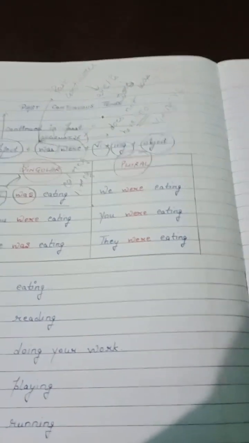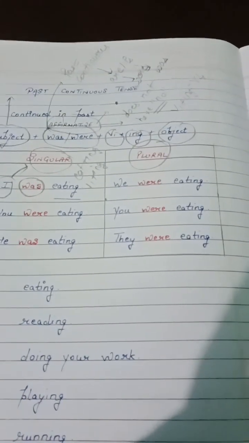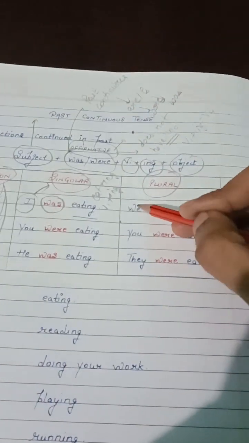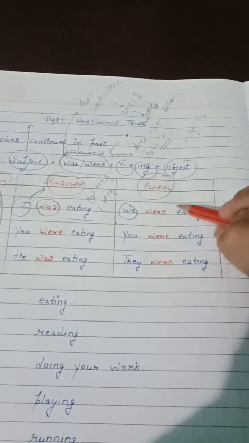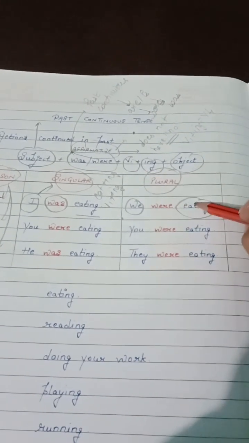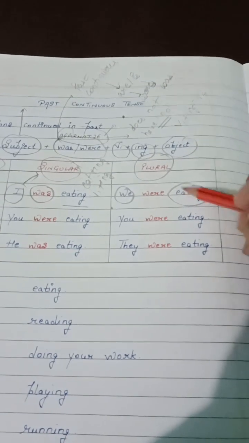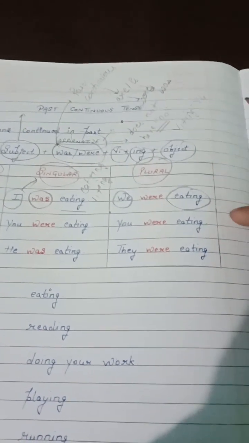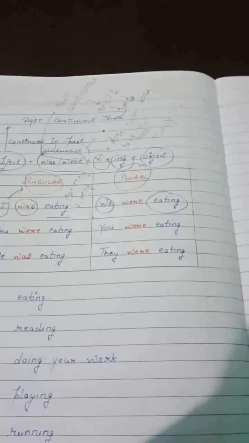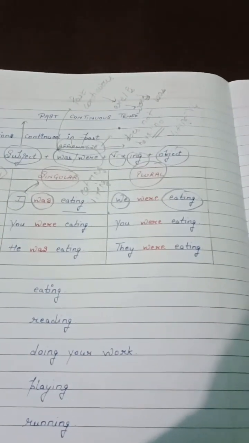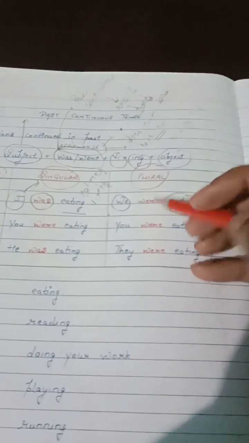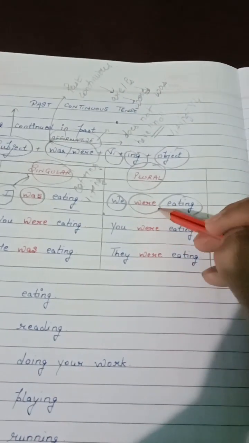Now we will move forward to first person plural. Plural of I is, just tell me the answer. Plural of I is we. Eating, as we all know, it consists of V1 plus ing, and with plural person, we will use plural verb according to subject verb concord. So answer will be we were.